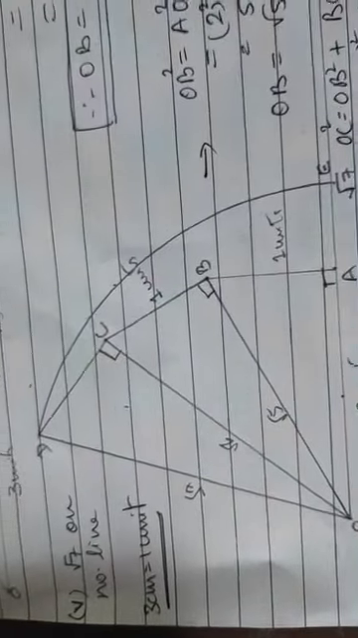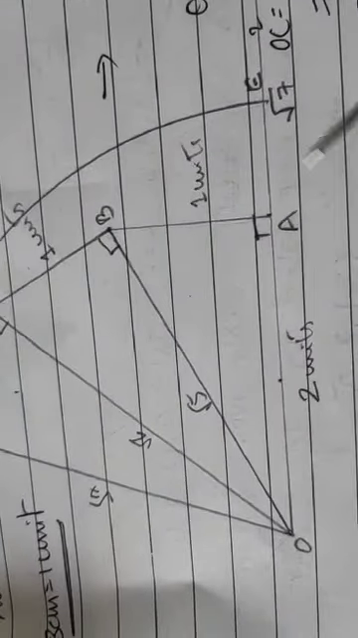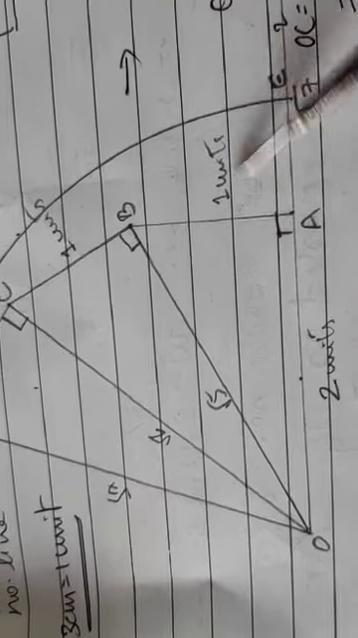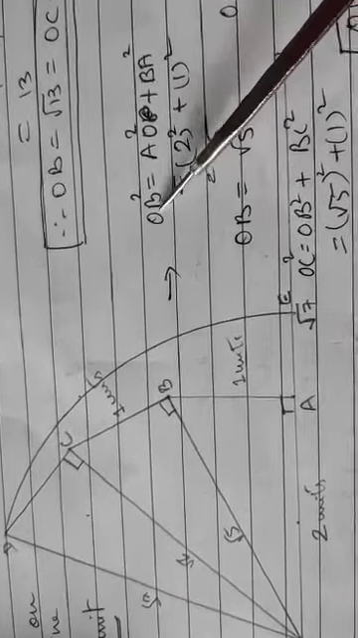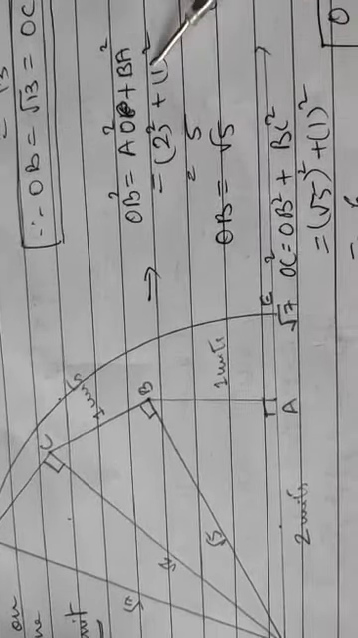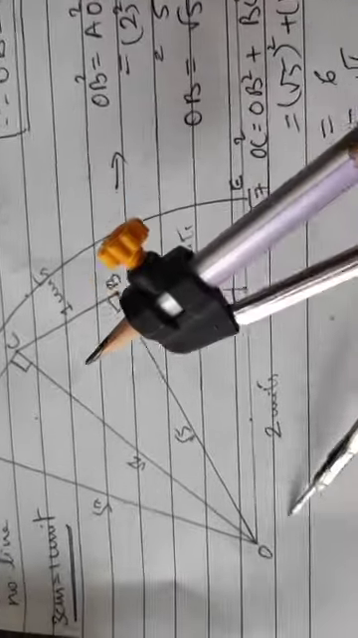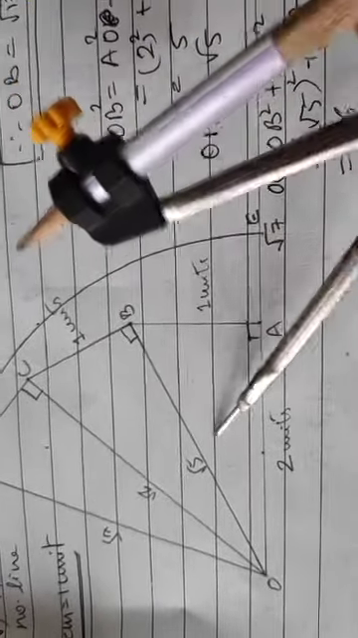We are talking about root 7. So 2 squared and 1 squared will be 4 and 1, 5 units. Am I right? Here, OB square is OA square plus BA square. So 2 square plus 1 square, that will be 5. OB will be root 5.